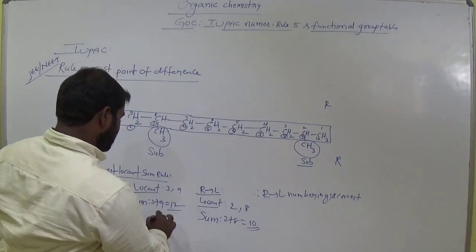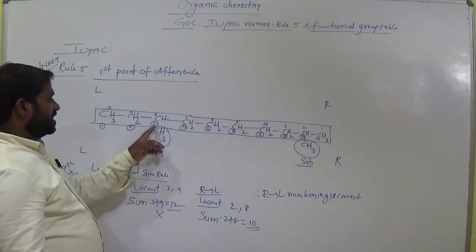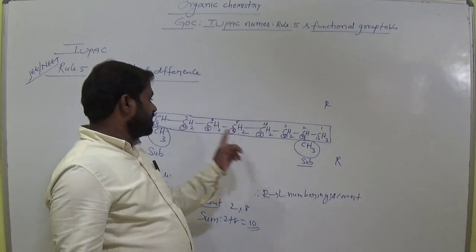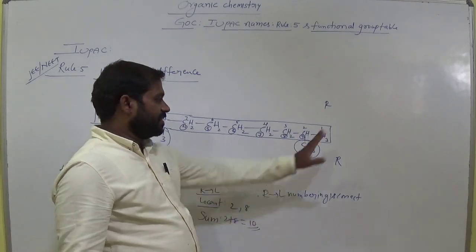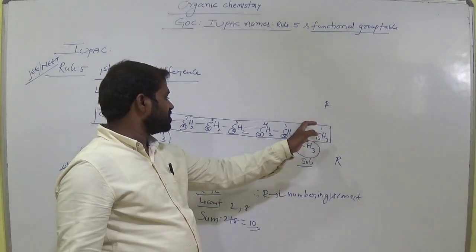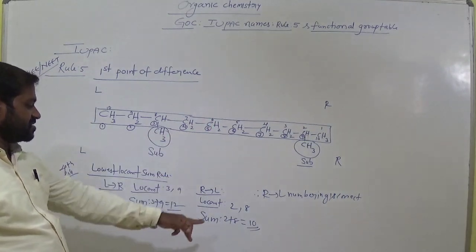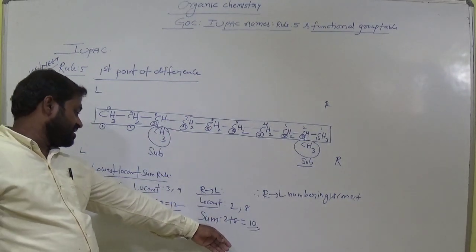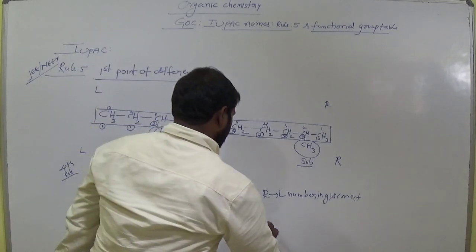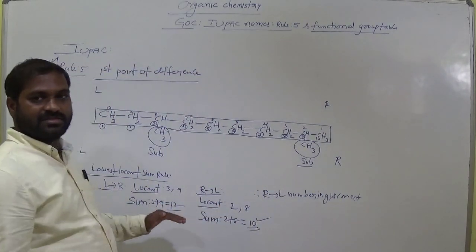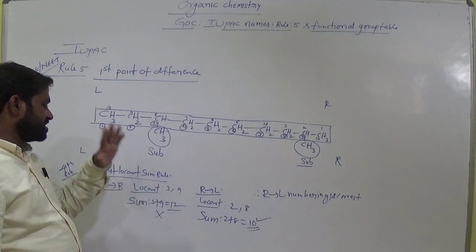Okay. So this means it is wrong. Why? Because it is at third carbon, at 9, 3 plus 9, 12. But in this direction it is at second carbon and it is at 8th carbon. So 2 plus 8, 10. So the lesser value, so now this is the correct method, left to right. Okay. It satisfied here lowest locant sum rule.